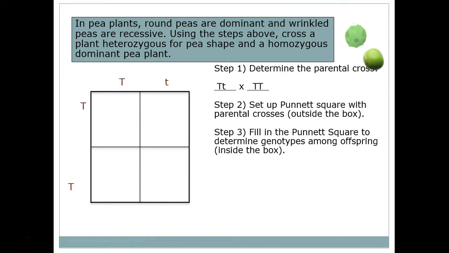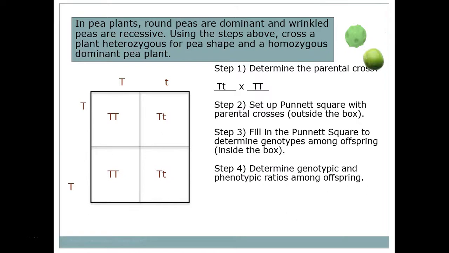Step three, let's fill in the Punnett square to determine the genotypes among the offspring. So I'm going to drop the big T, push the big T. I'm left with big T, big T. Drop the little t, push the big T. Drop the big T, push the big T. Drop the little t, push the big T. I want you to notice also when you write these, you always put the dominant in front. So you never write little t, big T. You always put the dominant trait in front of the recessive trait in a heterozygous.